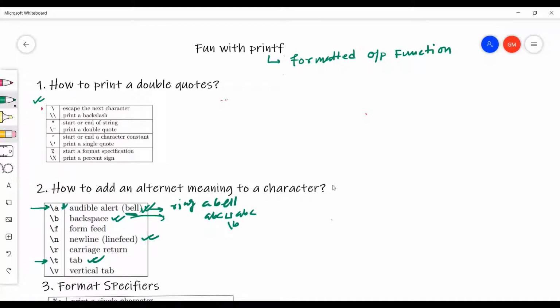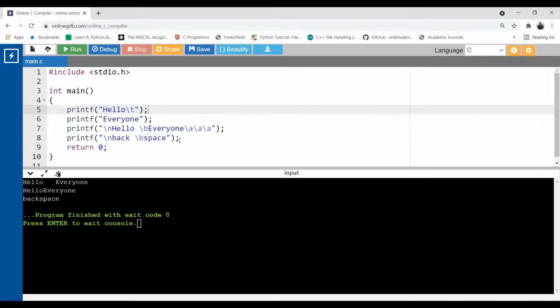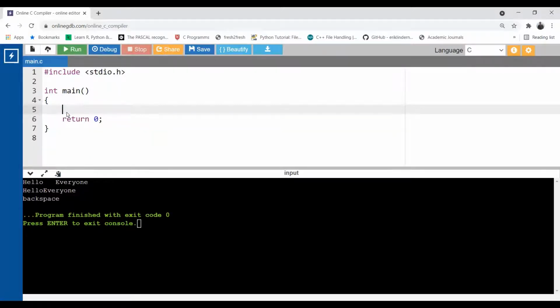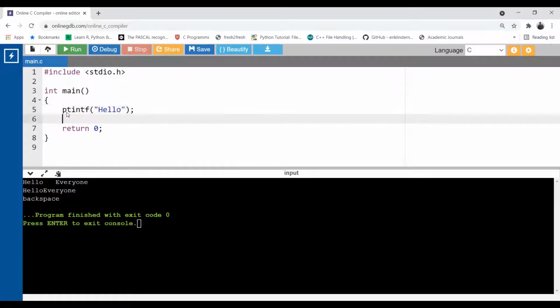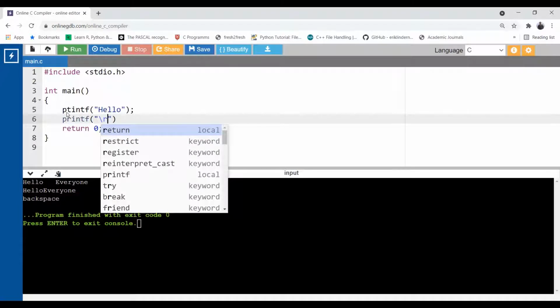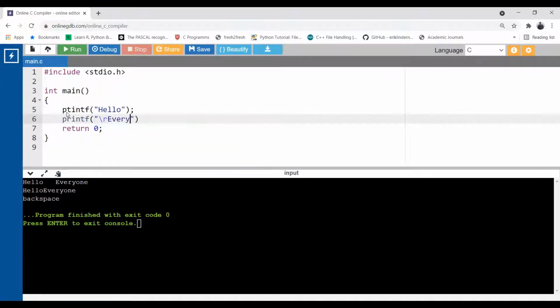Let us see backslash r. What is the purpose of backslash r? Carriage return. Let me show you with an example what is the meaning of this carriage return. I hope you have understood backslash t, a, and everything. So I'm just going to delete them so that my file can be kept simple. printf hello. And I'm using another printf. Now here I'm using backslash r, and now write everyone. So see what it will do here. Run.